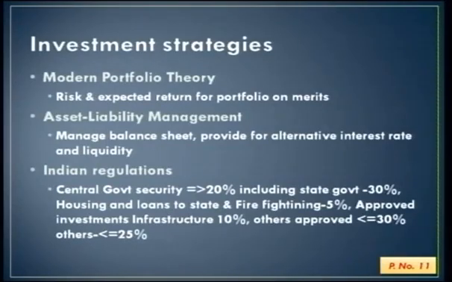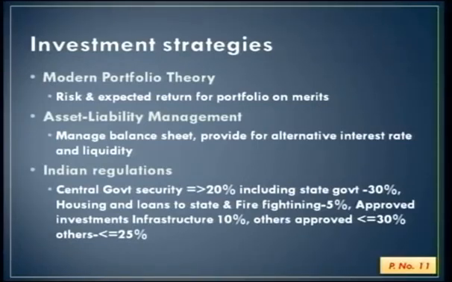Now see, central government, state government has to be not less than 30%. In addition, housing finance and loans to state government for housing and firefighting should not be less than 5%. So what we have, 35%, is more or less assured into various categories.